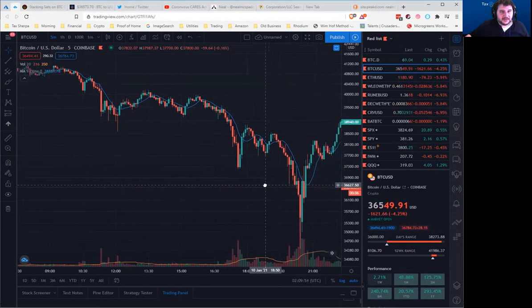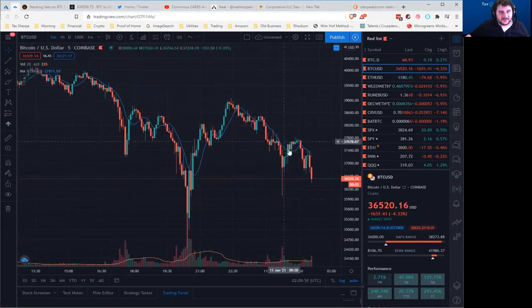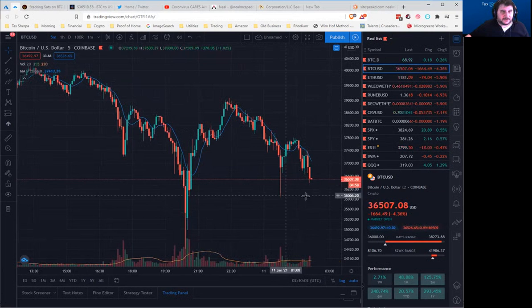And fortunately, I was lucky enough to get filled on all of them. And since then, it has retreated back, and we're back down at 36,500. So pretty much right where I got in, right down here. So the scalping move was the good play here.